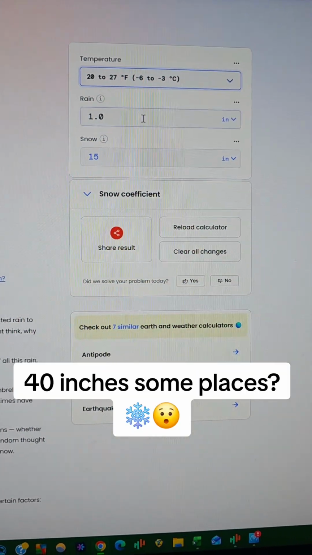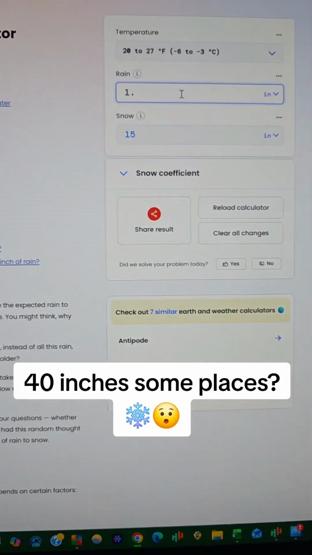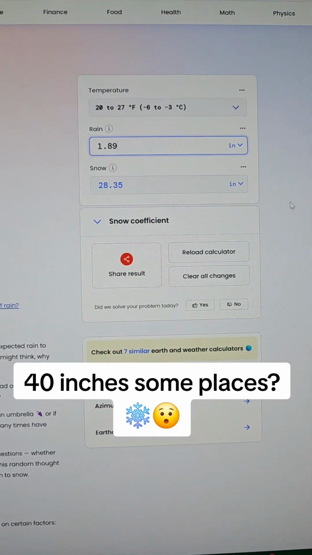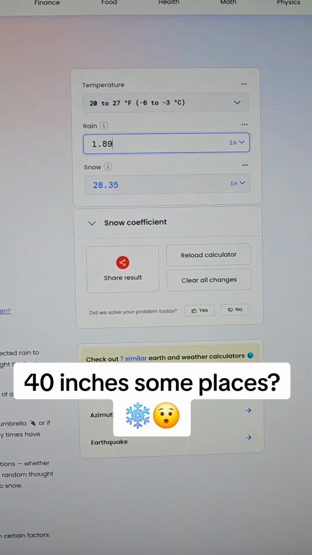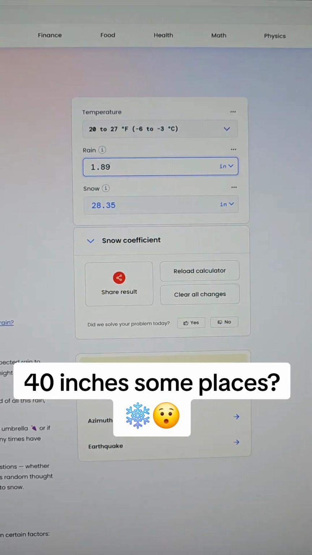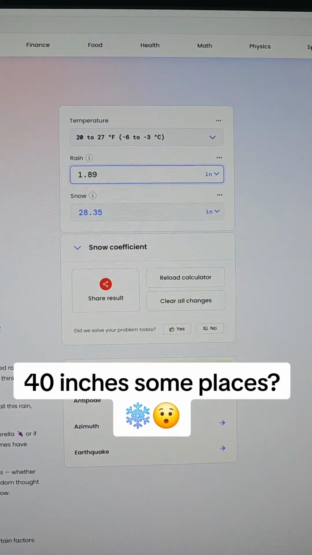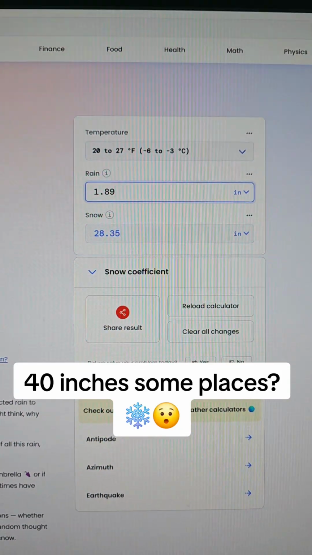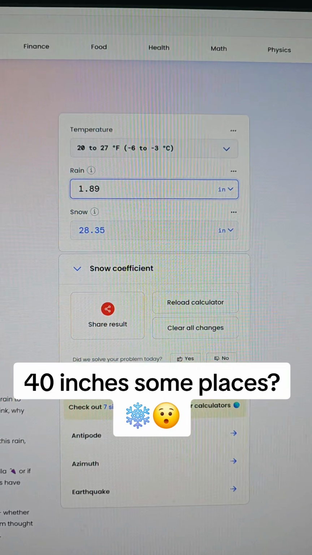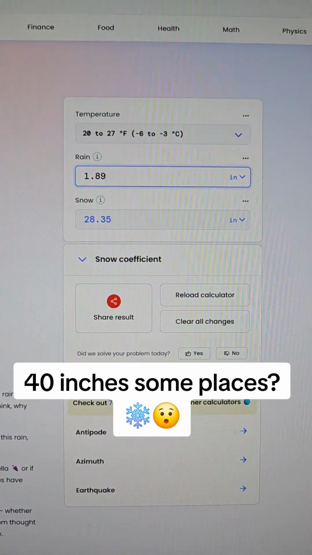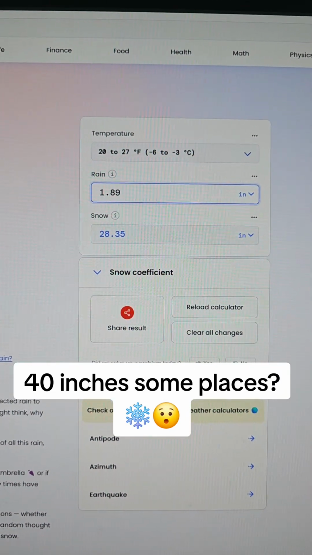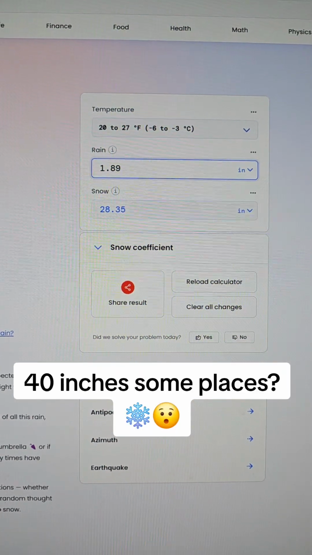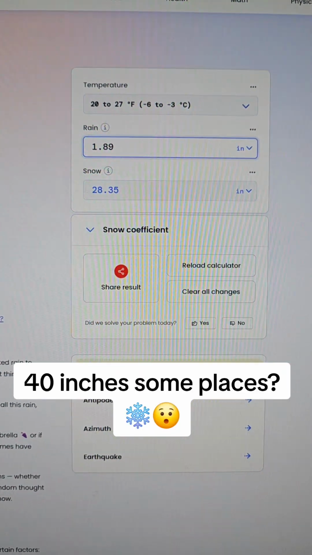So right now they said, last I heard, 1.89. Now that will be 28 inches. Someone can hit that. Possibly could have 30, 40 inches in some areas. I'm thinking right now 12 to 24 because, if everything hits right over us, it really depends right now. Nothing's set in stone here. Is it going to go off the coast? Going to go up the coast more? It really depends on the track. That is the big thing right now. It's going to be cold enough, and so we'll see on this. This is absolutely wild.